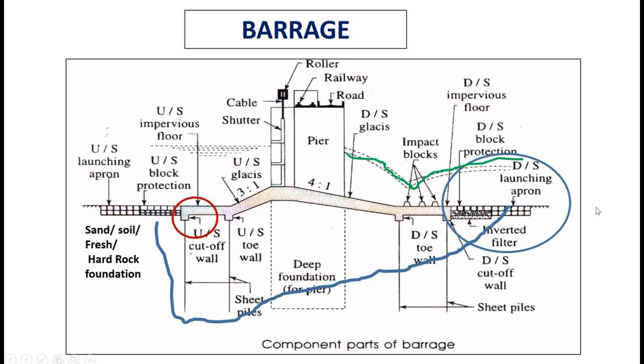The green color line shown in the image represents the flow of water through the barrage. This is energy dissipation arrangement. Certain length and dimensions have to be provided for safety of barrage. If these are not provided as per the design, then also launching apron problems occur.